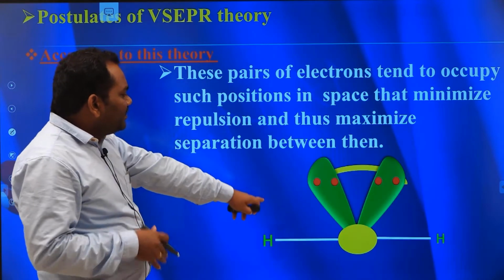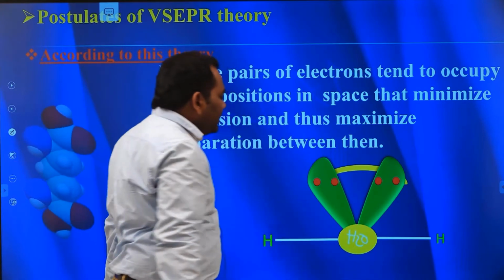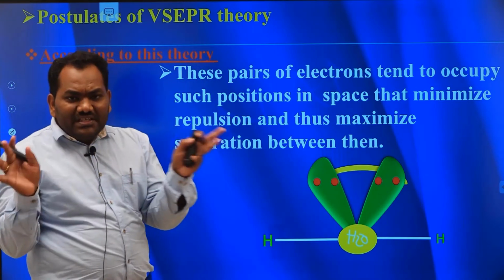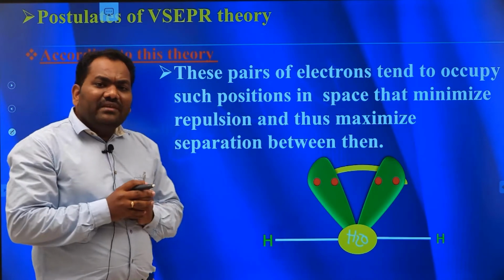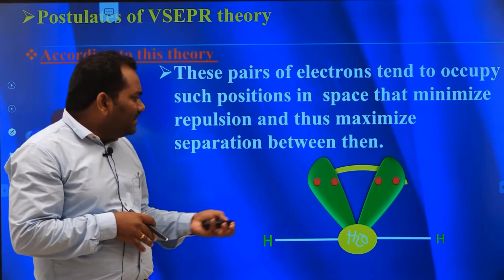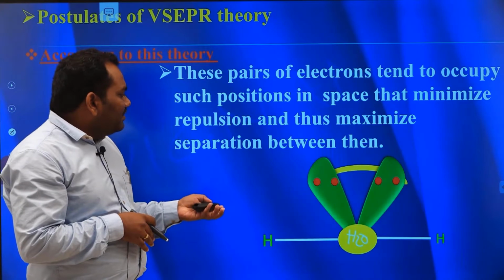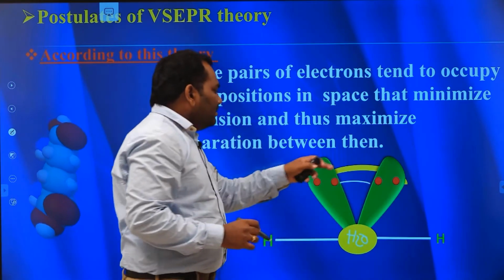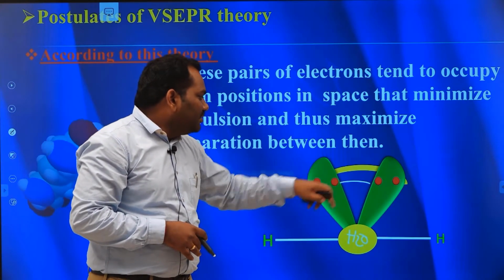For example, in the H2O molecule, the two lone pairs of electrons repel each other and move far away from each other to minimize the repulsions. Before the change of shape, the space between the two lone pairs is very small.